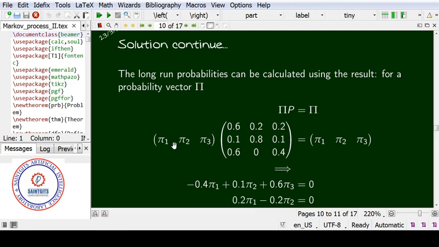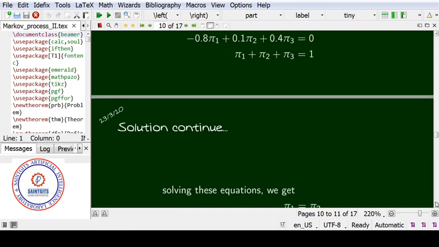As usual, we calculate pi P equal to pi. Here, pi 1 into 0.6 plus pi 2 into 0.1 plus pi 3 into 0.6 is equal to pi 1. Now we can take this pi 1 to the left side, so we got 0.6 pi 1 minus 1 pi 1, that is minus 0.4 pi 1. So it becomes a homogeneous system of equations along with this additional condition.